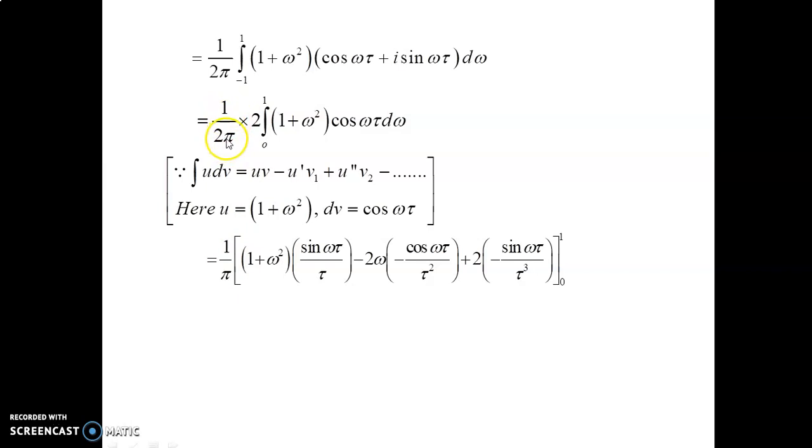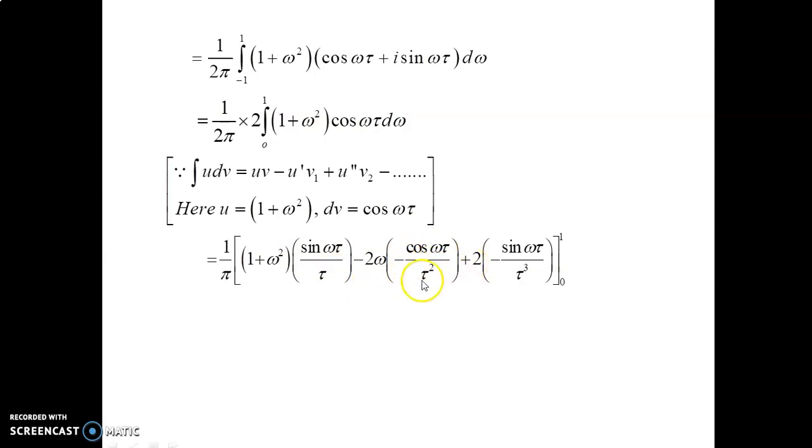So we write 1 by pi into (1 plus omega square) into the integral of dv. Integrating, we get v, that is, the integration of cos omega tau is sin omega tau divided by tau, minus 2 omega into the integration of sin omega tau divided by tau, that is minus cos omega tau divided by tau square.